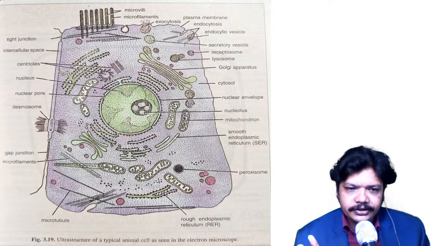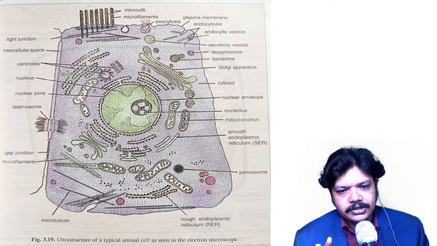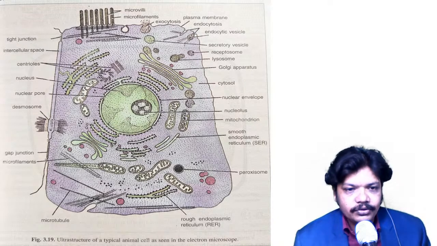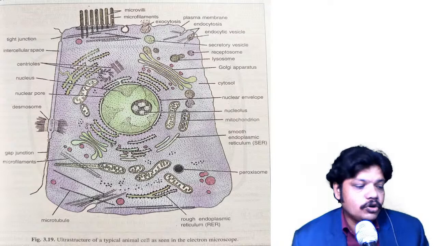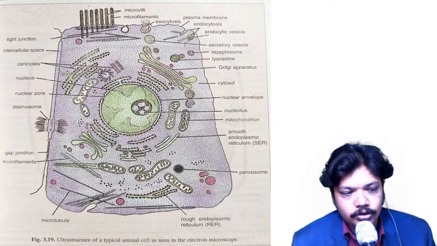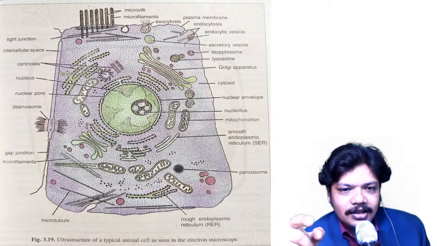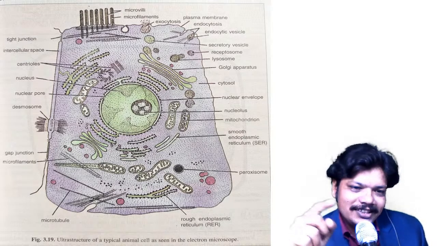In the nucleus there is nucleolus. Just remember this thing. Many students get confused: inside the nucleus there is nucleolus, or inside the nucleolus there is nucleus. So just write down in the comments, nucleolus is present inside the nucleus.